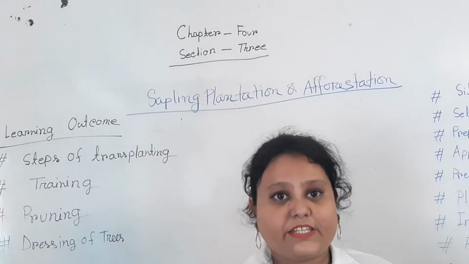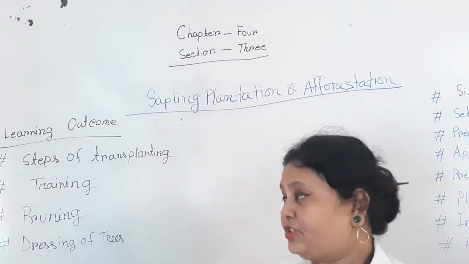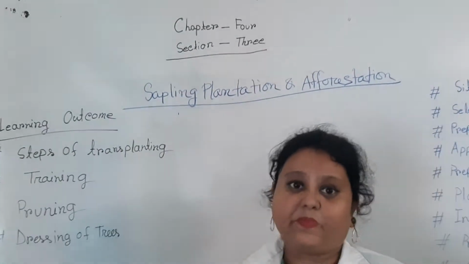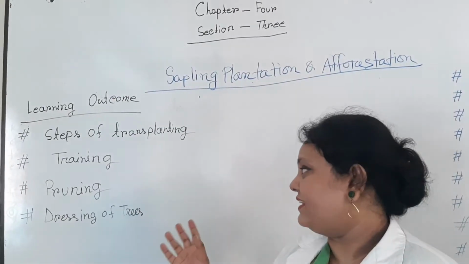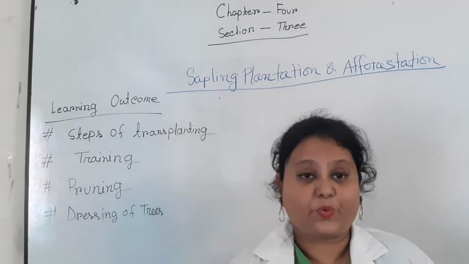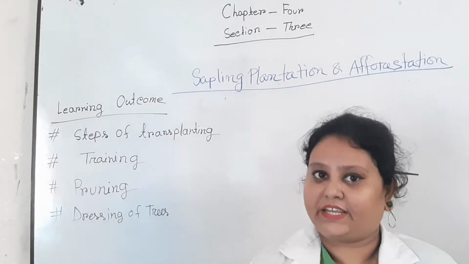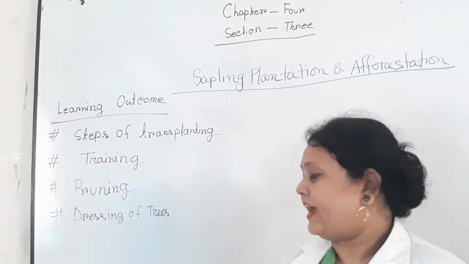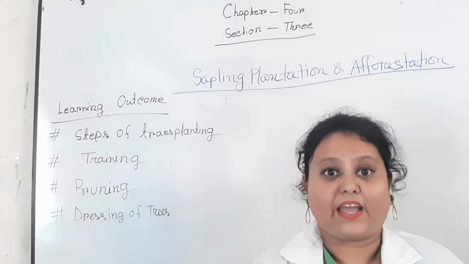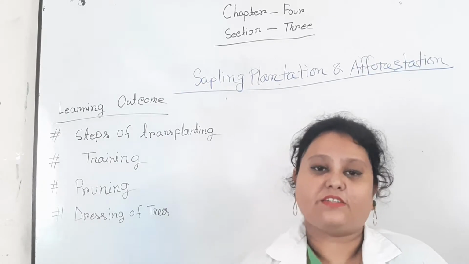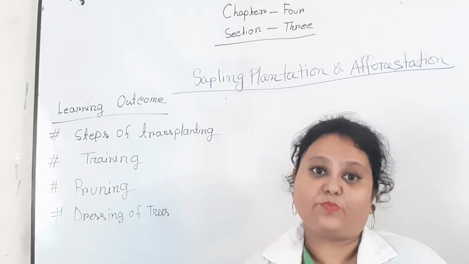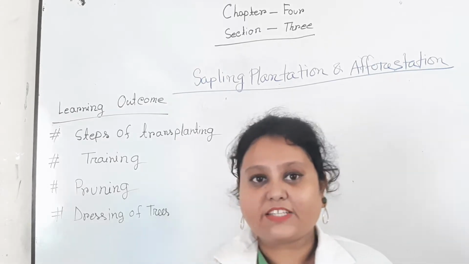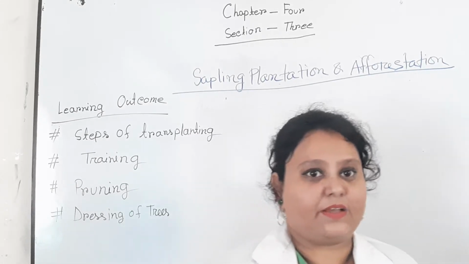After completing today's lesson, you will be able to know about the steps of transplanting of a forest, then training, pruning, the definition of training and pruning, the comparison of training and pruning, and dressing, and knowledge-based, comprehension-based, and forthcoming MCQs.